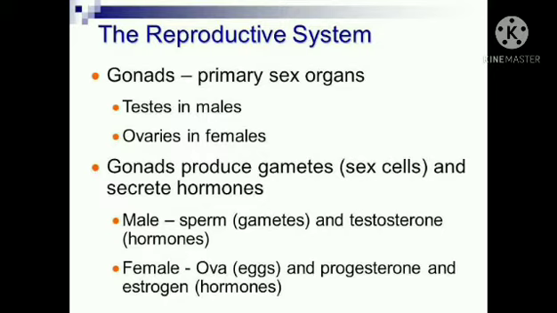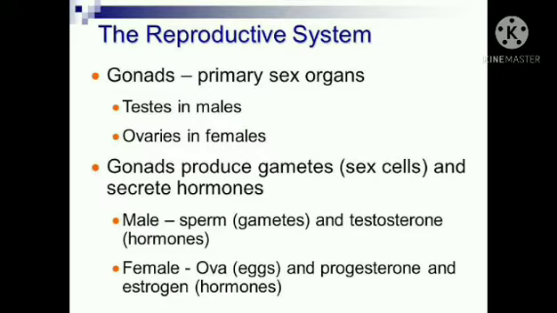So, the reproductive system consists of gonads. Gonads means the primary sex organs which produce the gametes. In males they are the testes, and in females the gonads are ovaries. These gonads produce the sex cells, which are known as gametes, and they secrete hormones.